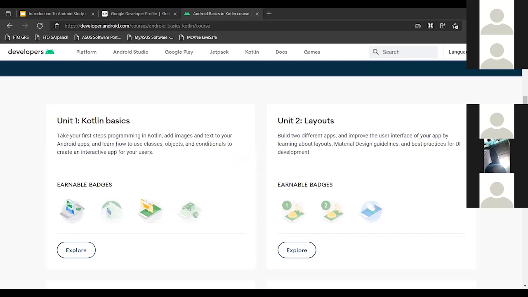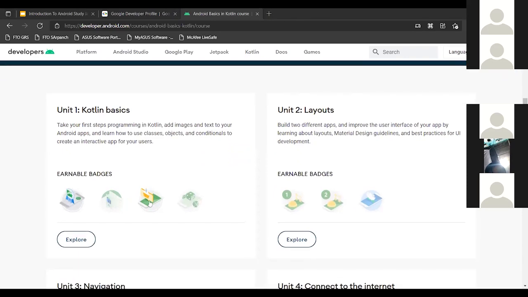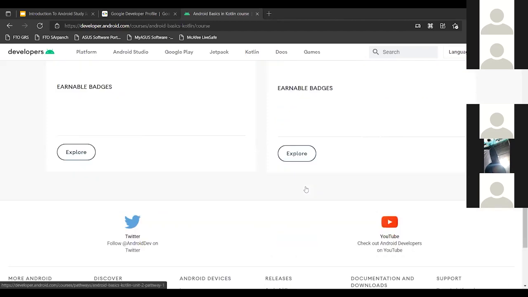As I told you, these are some earnable badges that you can check out, like Introduction to Kotlin. Then you'll begin with your first app in Android Studio. Then we'll look into how to build a basic layout, and we'll also create a dice roller app, as I've already told you. And yeah, we'll dig deeper.